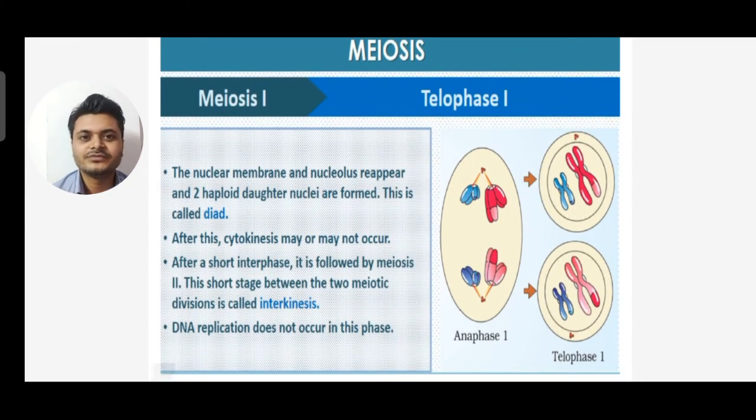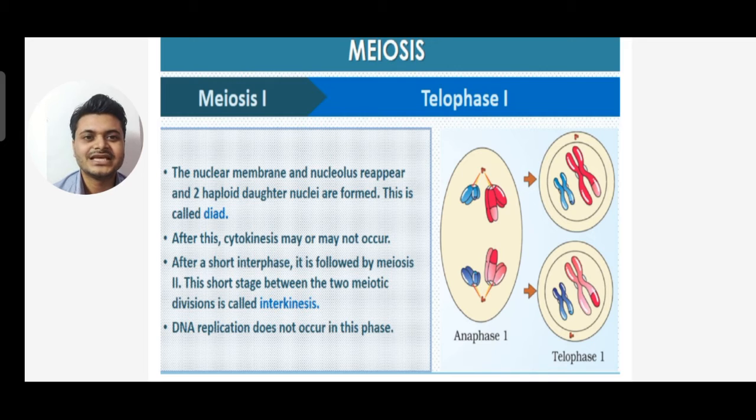Next is telophase 1. In telophase you can see the nuclear membrane and nucleolus reappear, and two haploid daughter nuclei are formed. This is called a dyad. After this, cytokinesis may or may not occur. After a short interphase, it is followed by meiosis 2.